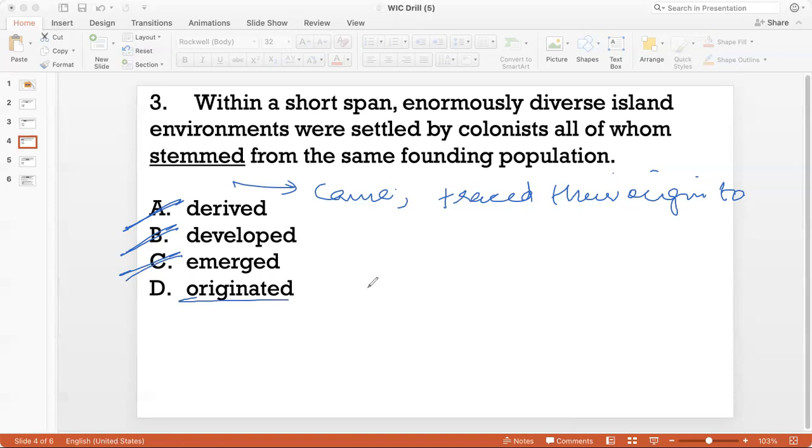Originated is a good word, because to originate from the same founding population is to come from the same population, the same ancestor. So in context, the best answer is option D.